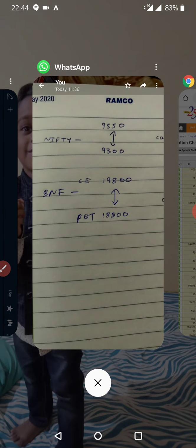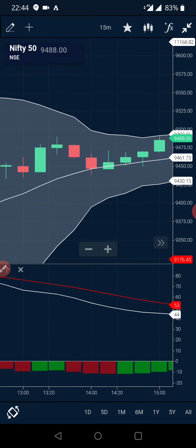Let us go first. I made an analysis by the Nifty graph, and this is the Nifty. I do trading only from 11:30 to evening 3:15. This is my trading time, and only on expiry day, especially on expiry day. Let us see today. I don't know what the Nifty opened at, and this is the Bollinger graph I am using. Nifty at 11:30 is around 9467. So I made a margin by this.